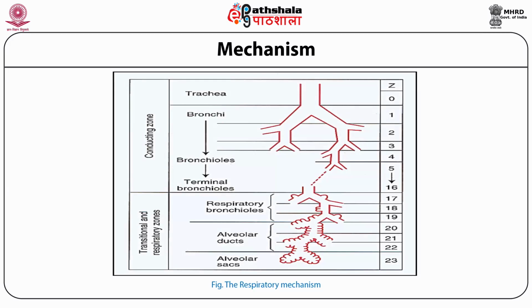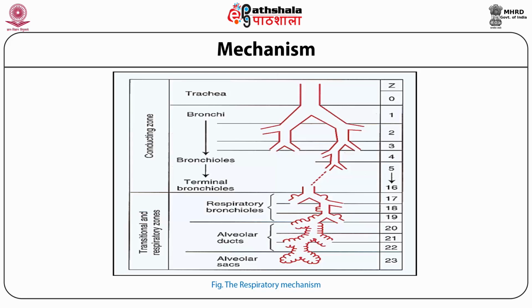Now let's understand the mechanism of respiration through this picture. In this pictorial representation, we can have a look at the total respiratory system, where we can see a conducting zone and a transitional and respiratory zone. The conducting zone includes the trachea, bronchi, bronchioles, and the terminal bronchioles.